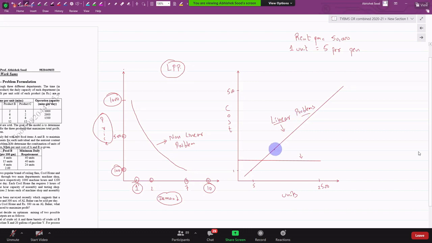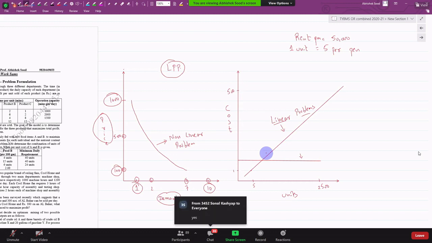Now we use mathematical tools to get the best possible output or the lowest possible cost to get the desired output. So in this chapter, we deal with these kinds of problems. This is my LPP. These are called linear programming problems, and the others I call non-linear.